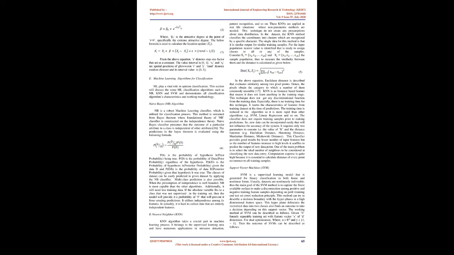If the categorical variable belongs to a class that was not observed in the training set, then the model will give it a probability of 0, which will prevent it from making predictions. It utilizes independence among its features. In actuality, it is hard to collect data with entirely independent features.